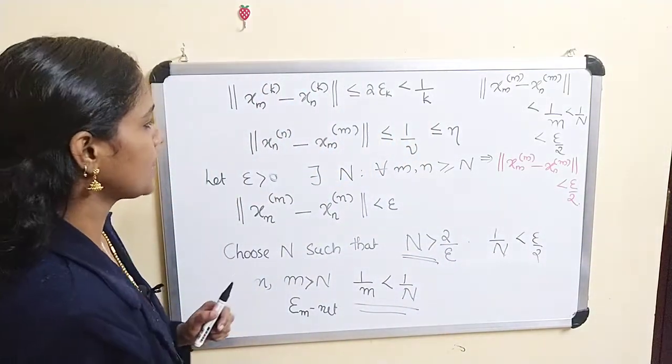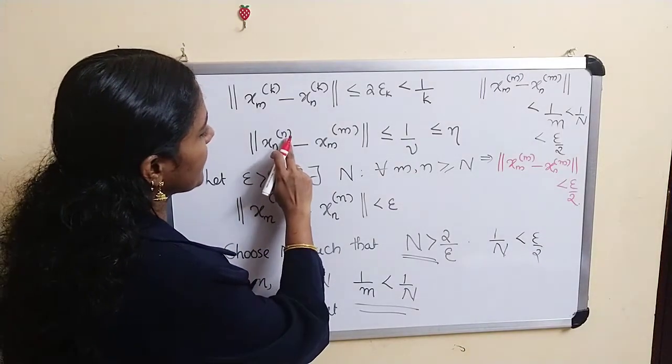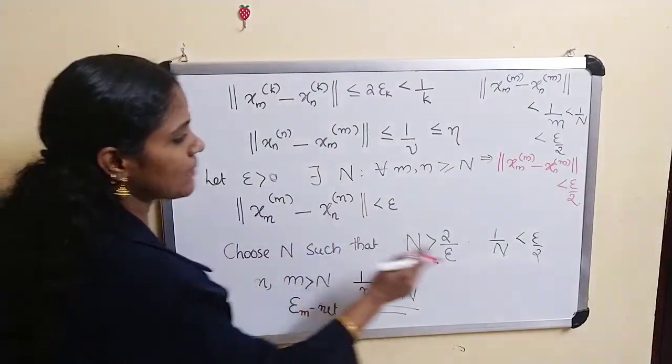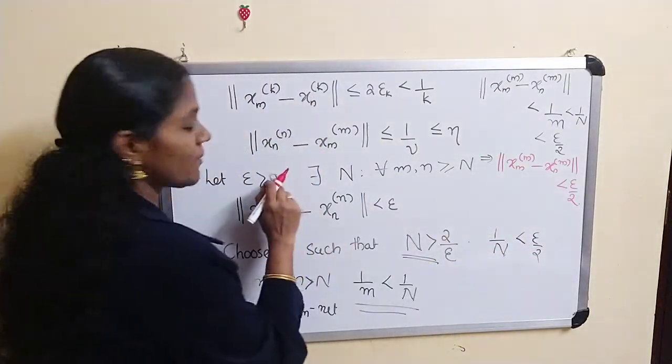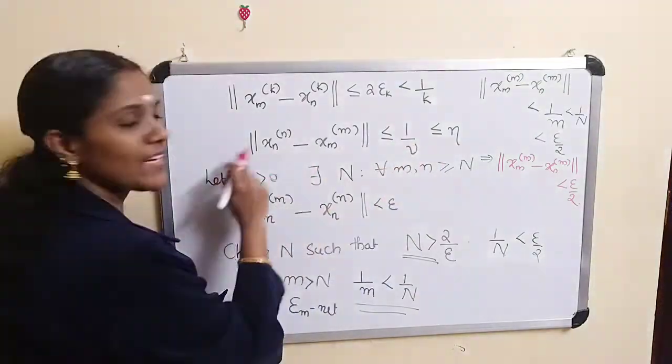Also we have this result. Norm of x_nn minus x_mn: you choose some eta, and for eta you can consider epsilon by 2.